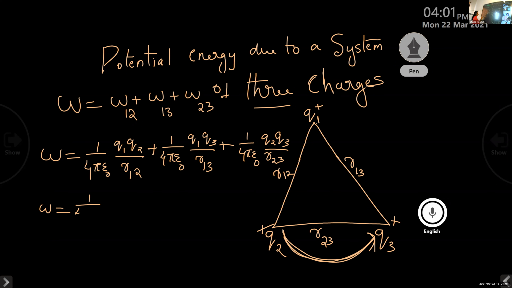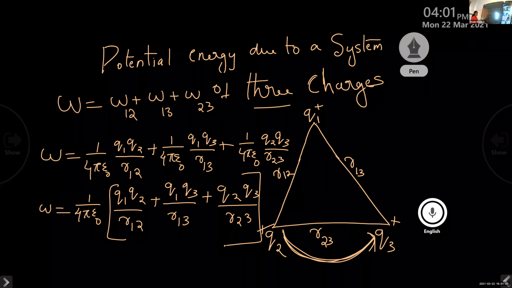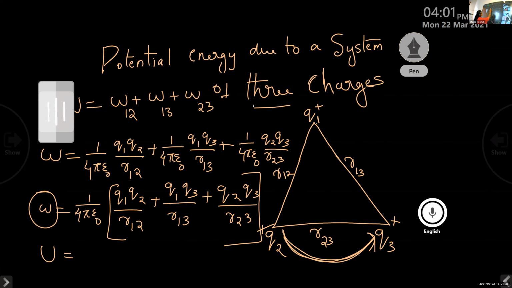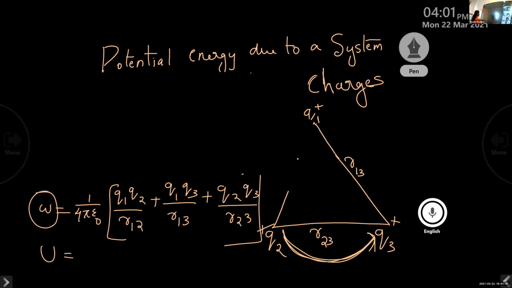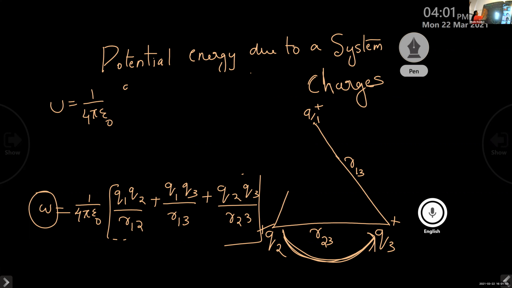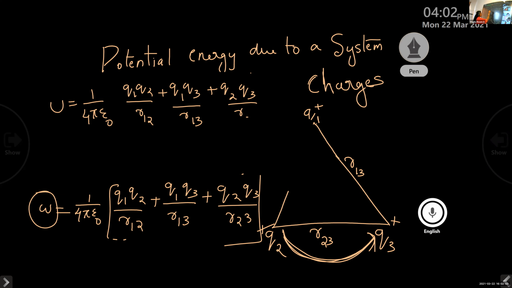W is equal to 1 by 4 pi epsilon 0 into the bracket Q1 Q2 divided by R12 plus Q1 Q3 divided by R13 plus Q2 Q3 divided by R23. This work done is stored in the form of potential energy, so instead of writing W, we can write U. We want to calculate the potential energy due to the system of charges. U is equal to 1 by 4 pi epsilon 0 into Q1 Q2 divided by R12 plus Q1 Q3 divided by R13 plus Q2 Q3 divided by R23.